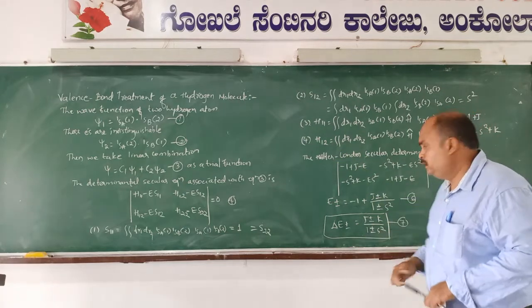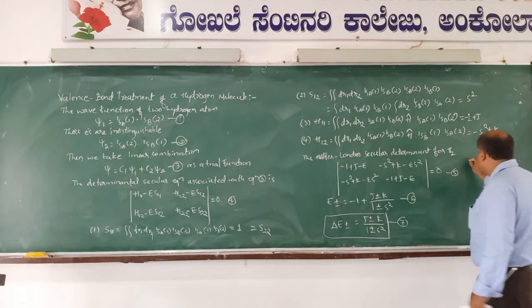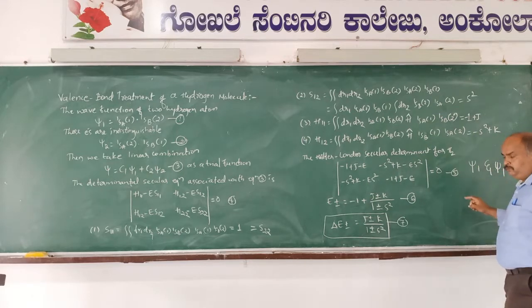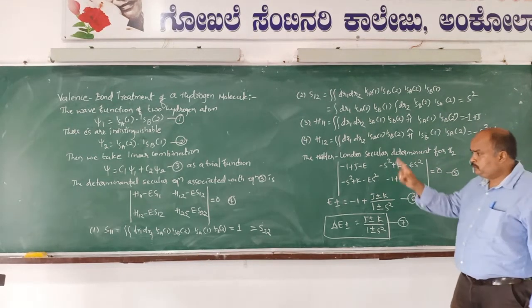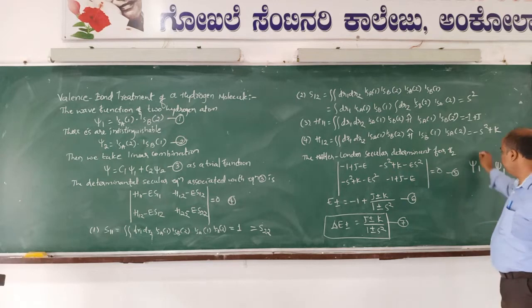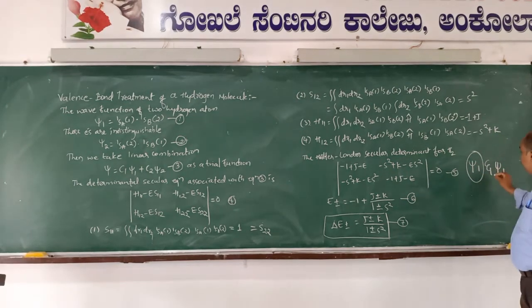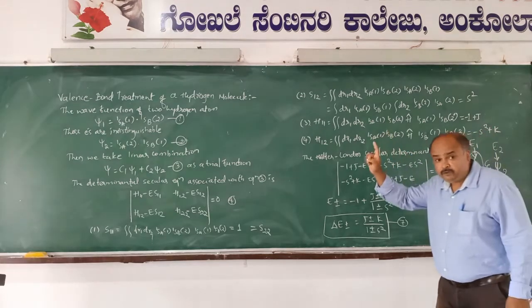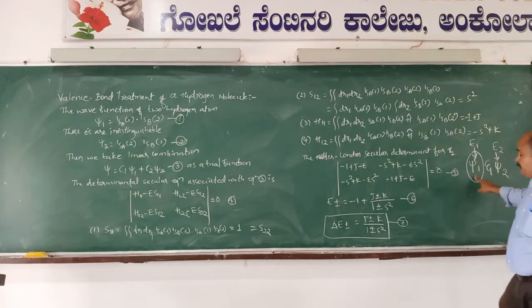With the help of this energy expression, E plus and E minus, one could get the wave function expressions for the hydrogen molecule also, psi1 and psi2. If we incorporate E plus into the secular equations, one could get psi1; E2 gives psi2. Remember, by putting the energy expression into the secular equations of the hydrogen molecule, one could get psi1 and psi2.